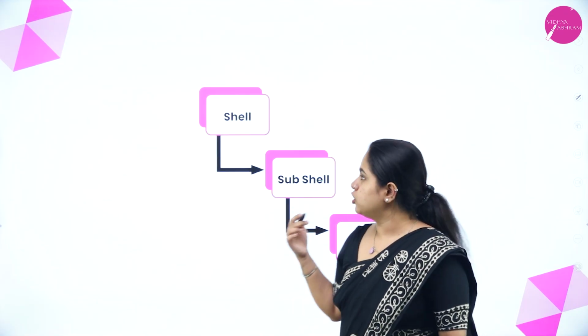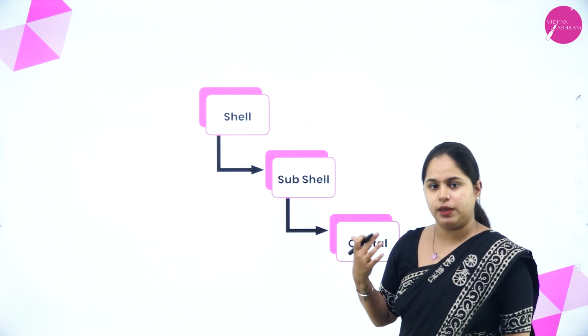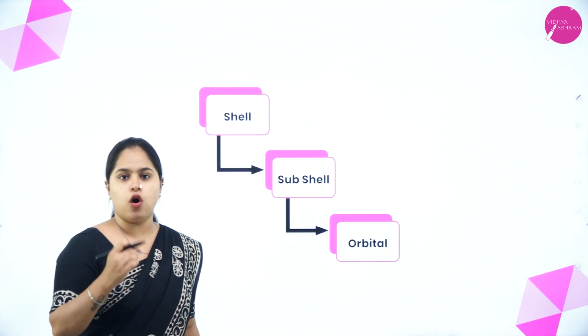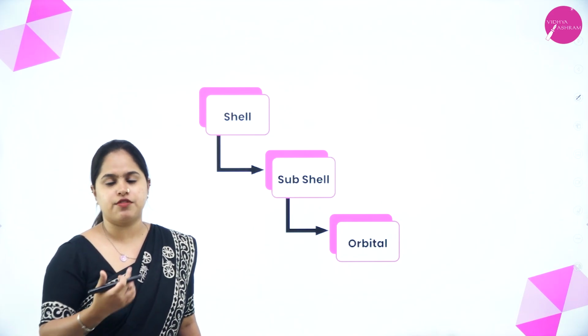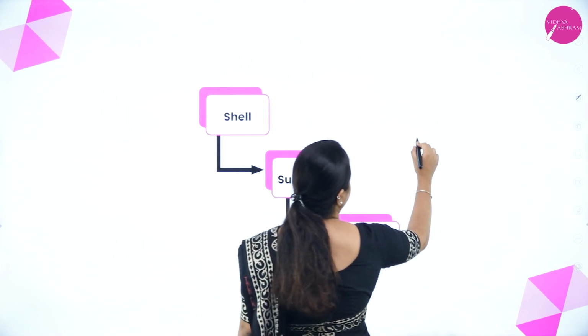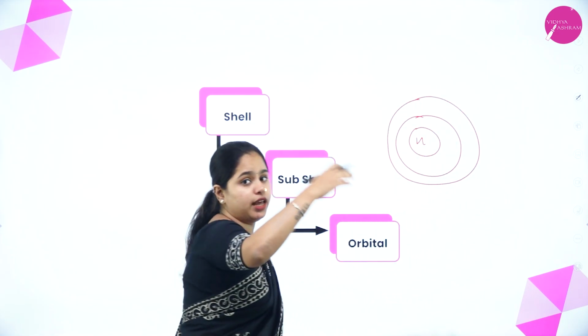Before moving on to the quantum numbers, you need to keep this in mind, which is of importance. The electrons are present inside the orbitals, which we already understood from the information given regarding the quantum mechanical model of atom. So what did we discuss till now? There is a positively charged nucleus. There are different energy levels, right?